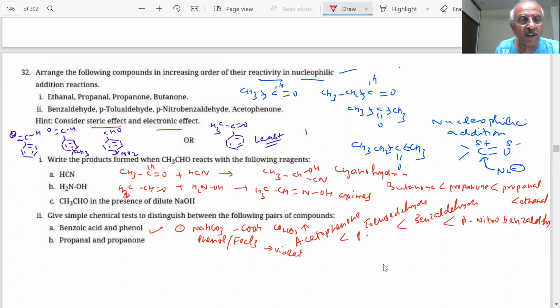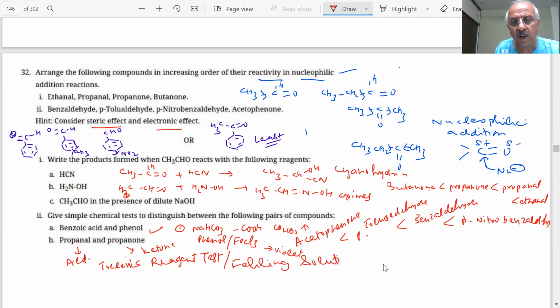And how will you distinguish propanal and propanone? Again, this is an aldehyde. This is a ketone. You already know so many tests. Tollens' reagent test, Fehling's test, silver mirror test. Equations you already know, students. You can complete them. We already discussed so many times. Equations should be known. You can write in the paper.